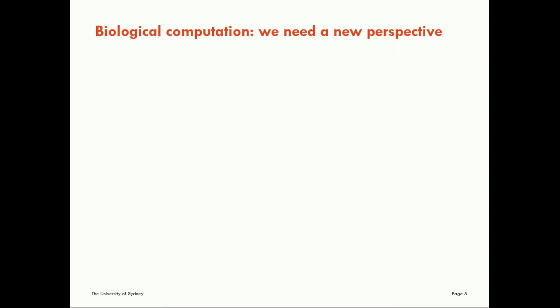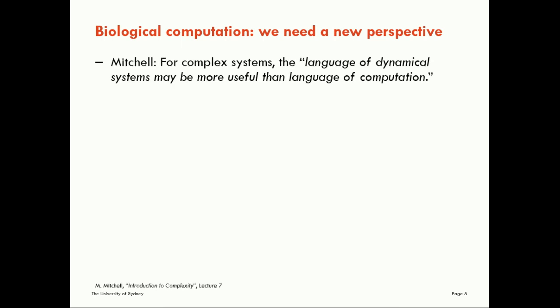So it seems then that we need a new perspective to consider biological computation, in particular taking those questions into account. Melanie Mitchell says that for complex systems, the language of dynamical systems may be more useful than the language of computation in order to describe computation in these natural systems. That's a quote that I very much like.